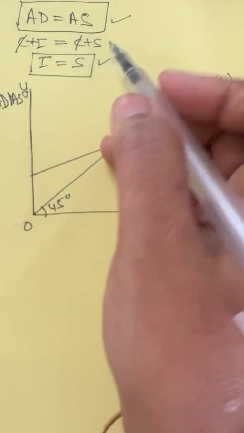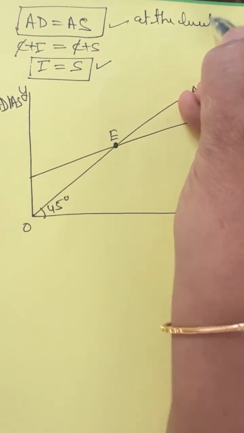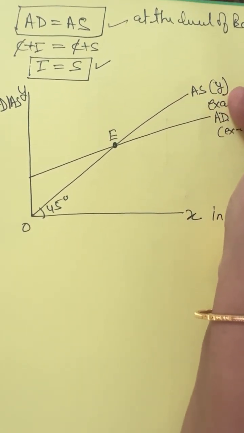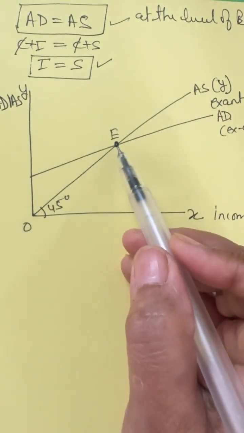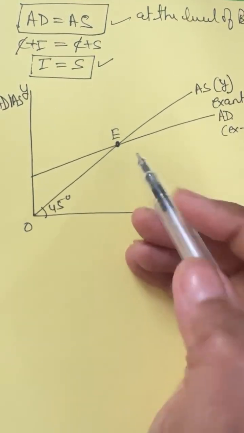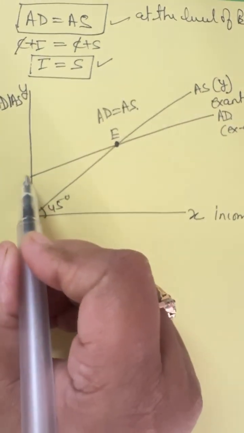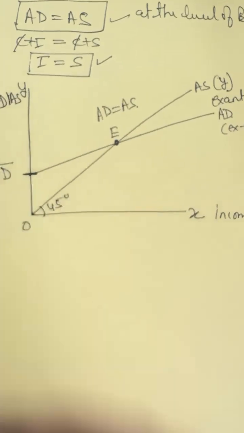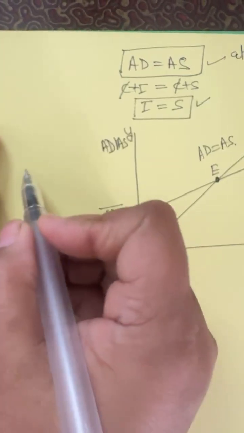As we all are aware, at the level of equilibrium, AD is equal to AS. So here also we are finding that at the level of equilibrium AD is equal to AS. Okay. So the point of intersection on the y-axis is considered as AD bar. Why is it considered as AD bar? Just understand in very brief.